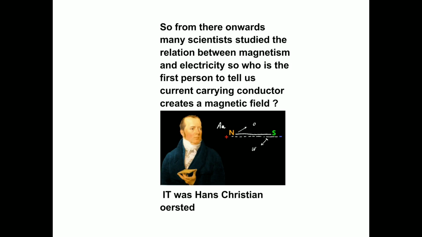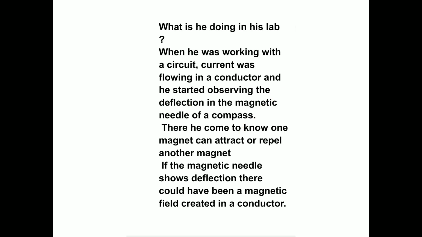So, who is the first person to tell us that a current carrying conductor creates a magnetic field? It was Hans Christian Ørsted. What is he doing in his lab? When he was working with a circuit, current was flowing in a conductor and he started observing the deflection in the magnetic needle of a compass.